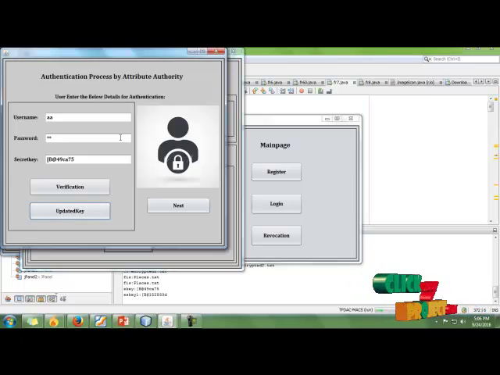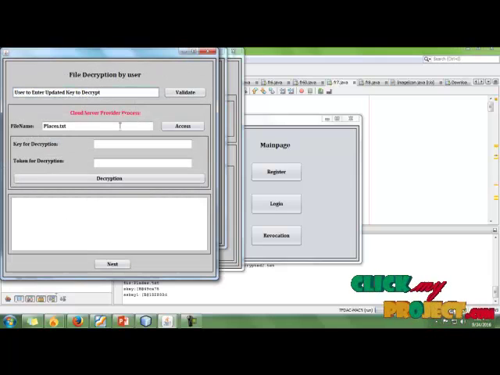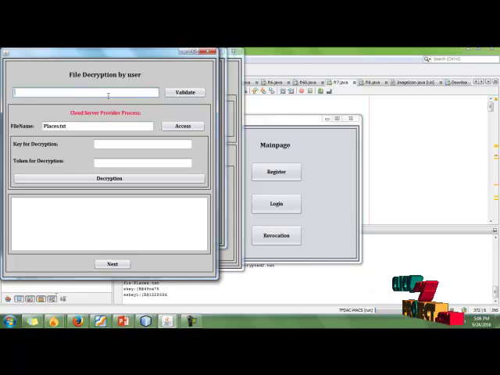Now for security purposes, we set the updated key to be visible only while we click a keyboard shortcut, clicking any one button on the keyboard. After that we get the updated key. Click OK. Next, in the file decryption by the user, here you have to enter the updated key and click validate. Now the key is validated and we get the file.